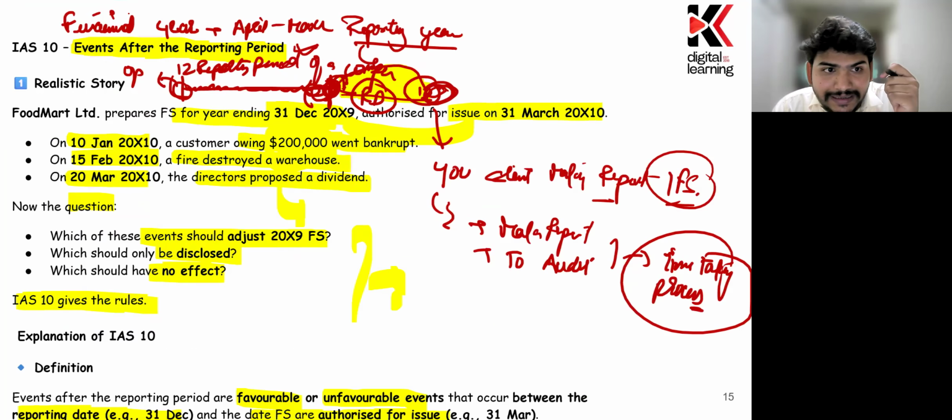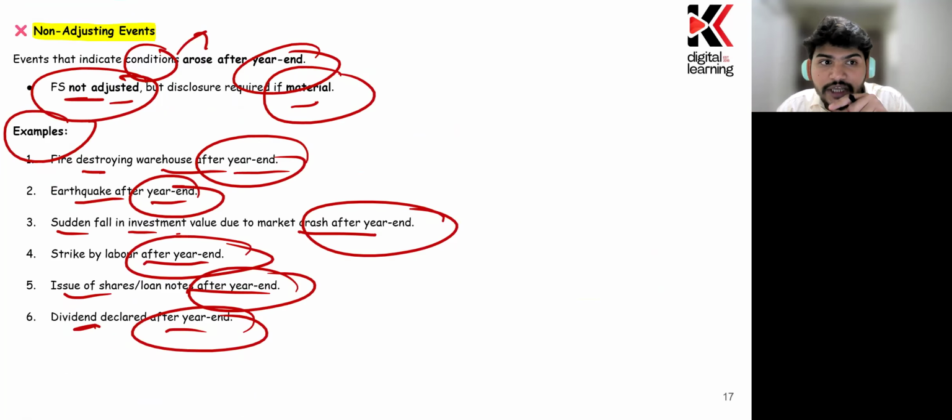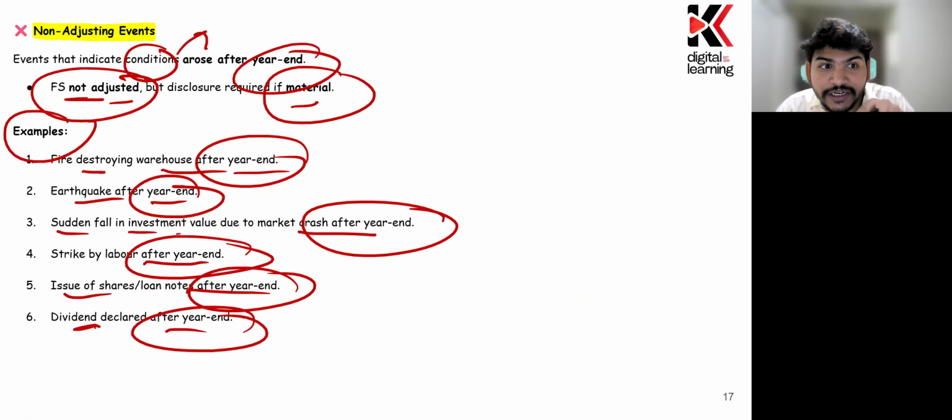What you need to know are two things: events happening after the year end date and before the authorization date are events after the reporting period, and they could be favorable or unfavorable. These events are of two types: adjusting and non-adjusting. Adjusting events are those whose conditions existed at the reporting date; non-adjusting events are those whose conditions did not exist at the reporting date. In adjusting events, the financial statements need to be adjusted, but in non-adjusting events they are not adjusted. We have seen some examples here.